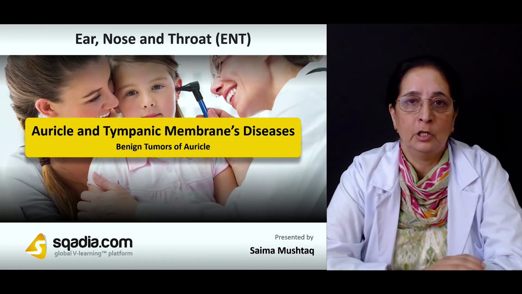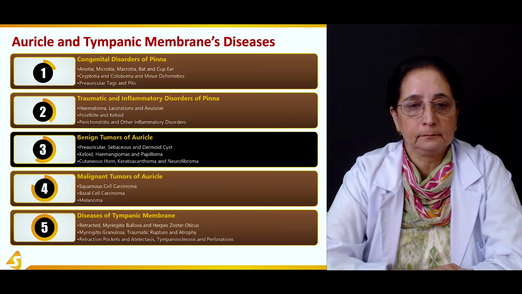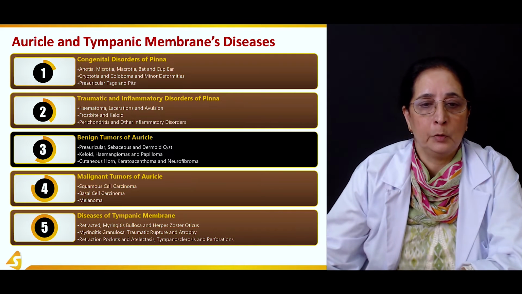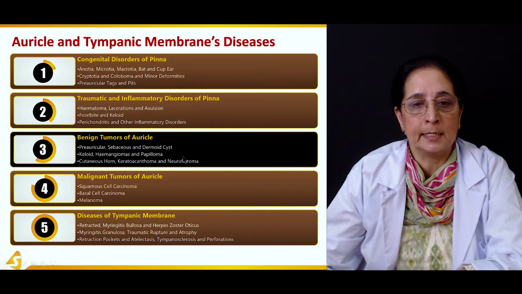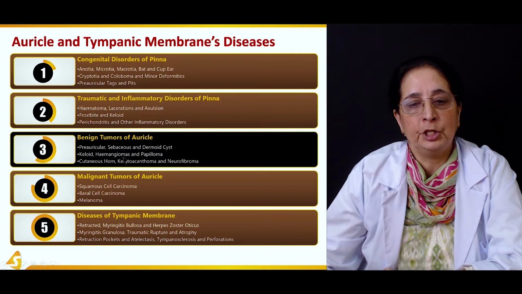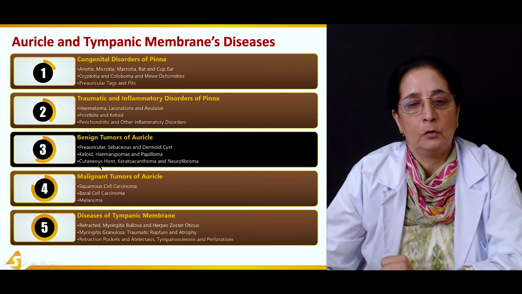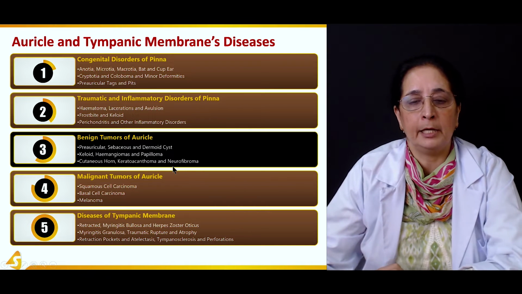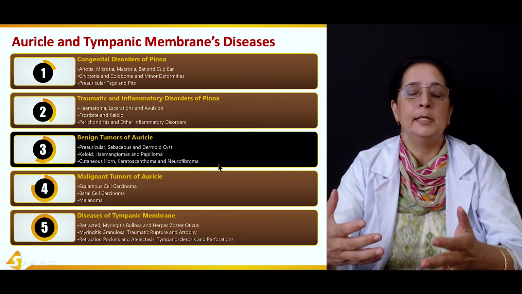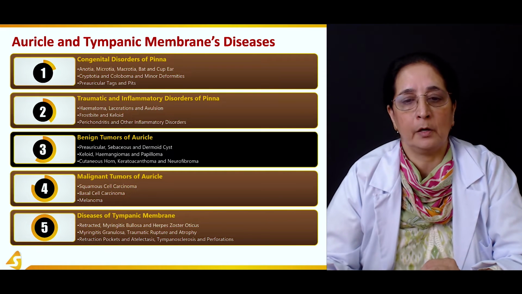In the third section of our lecture, now we will talk about the benign tumors of the auricle. In this, we will talk about preauricular, sebaceous and dermoid cysts, keloid, hemangiomas and papillomas, and also we will talk about cutaneous horn, keratoacanthoma and neurofibroma. All these are the different types of benign tumors of the auricle.